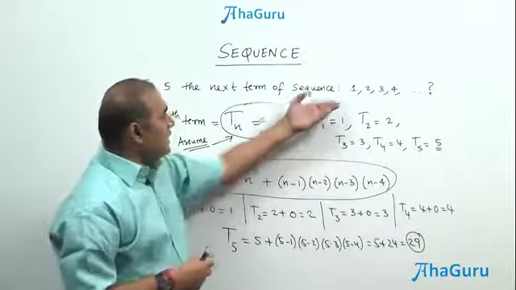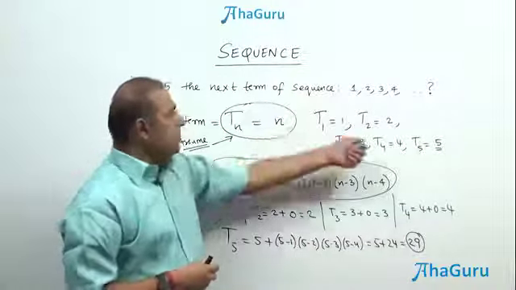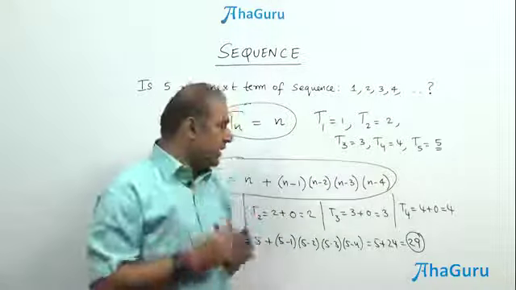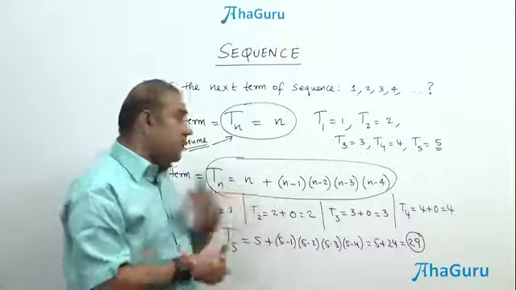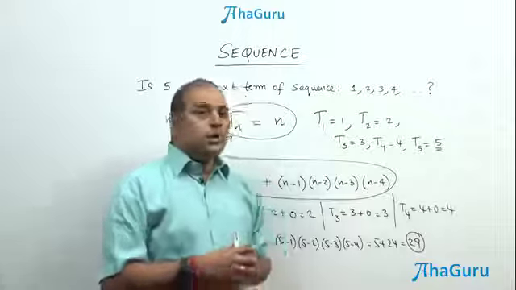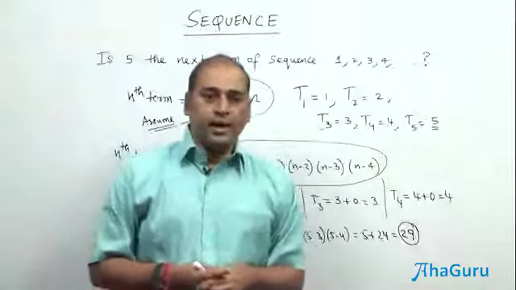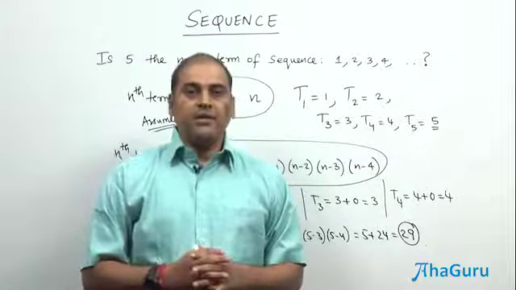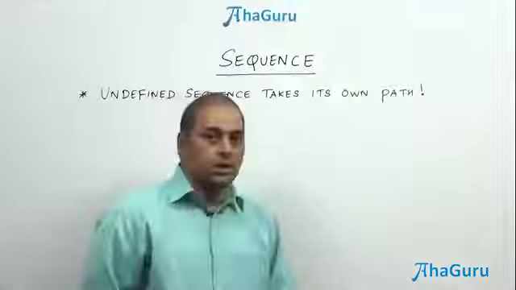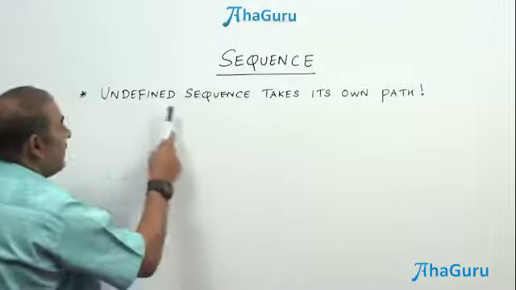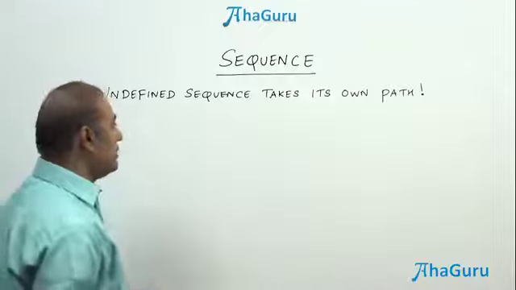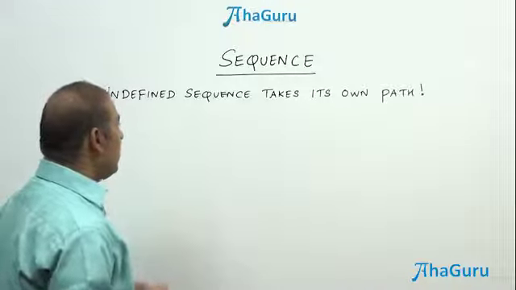One of the sequences could be this, but from the first 4 terms there can be a lot of diversions, because there could be another rule where we can invent some other number to be the 5th term. Therefore, if a sequence is not defined, it will take its own path. An undefined sequence will take its own path. That is what we should learn about the sequence. So we can't exactly determine how the sequence will proceed. So the rule is very important.